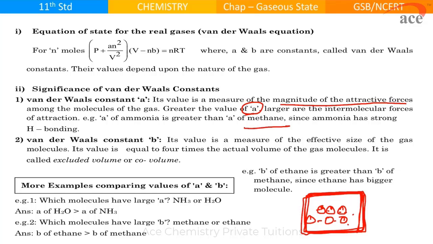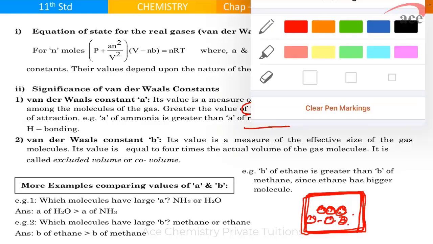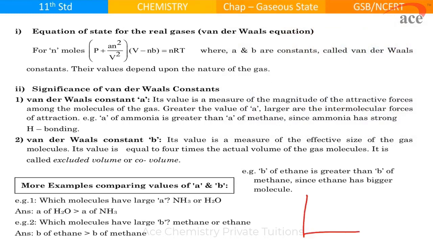So here for real gas, what I'll do is take all these molecules at one place, at one corner. When I take them at one corner, they still occupy a certain volume. This volume we are not considering for ideal gases, but for real gases we do consider this.